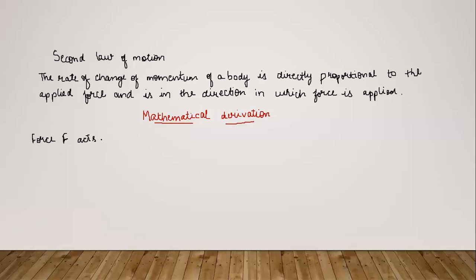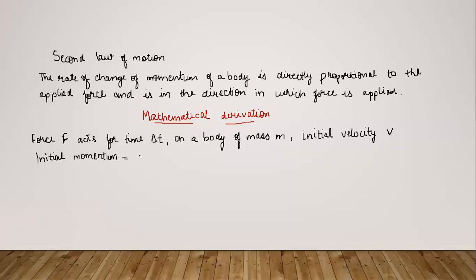Force F acts for time duration delta t on a body of mass m whose initial velocity is v. So if the initial velocity is v and mass is m, then we can calculate the initial momentum also. Initial momentum will be p equals mv. Simply the product.